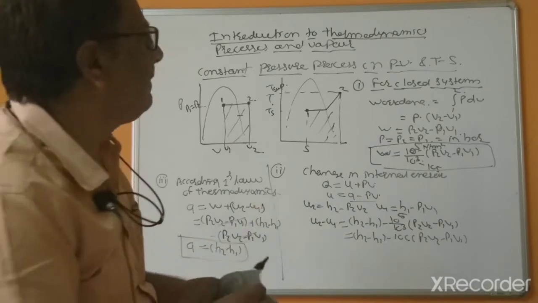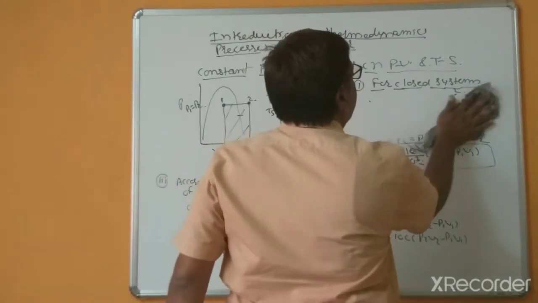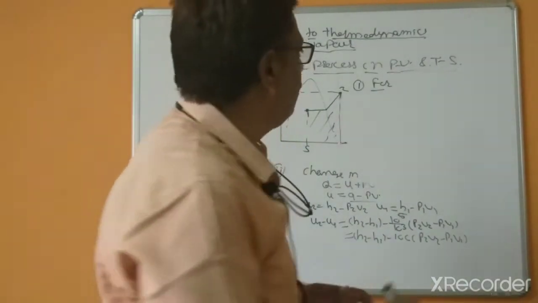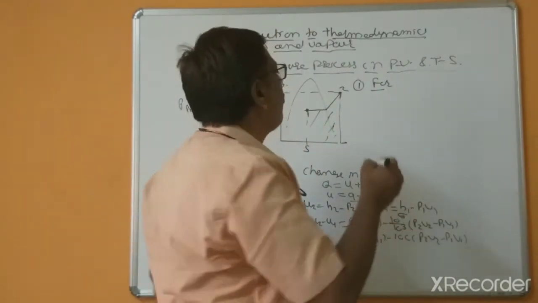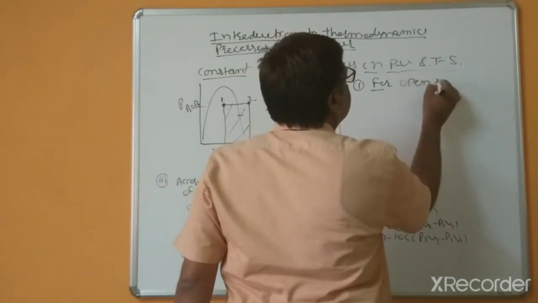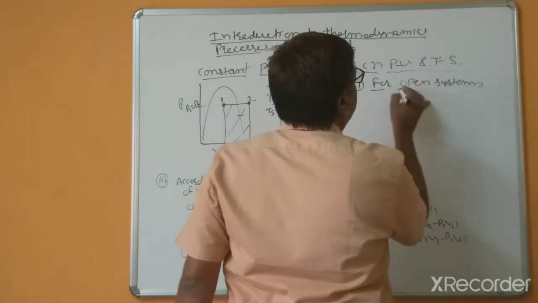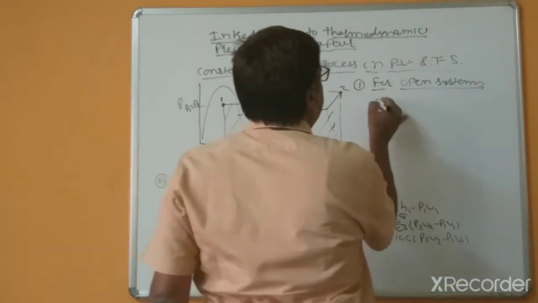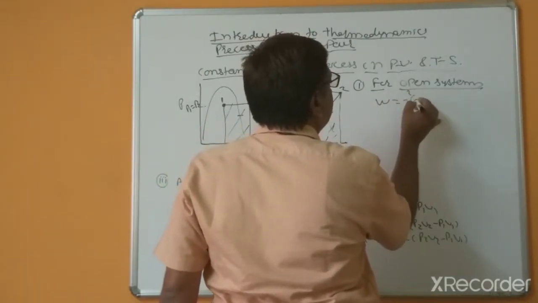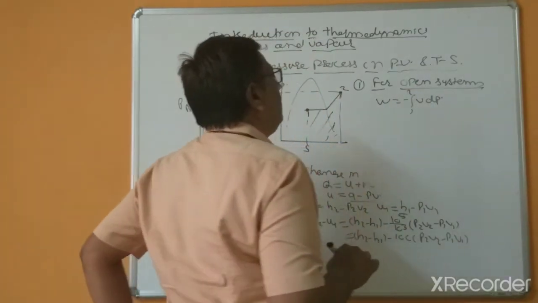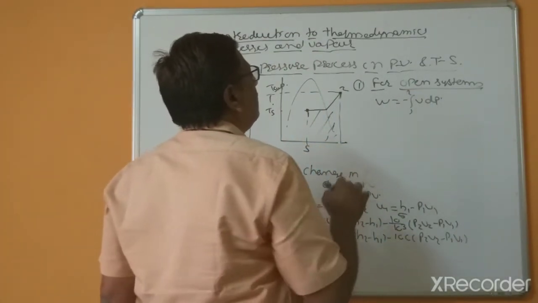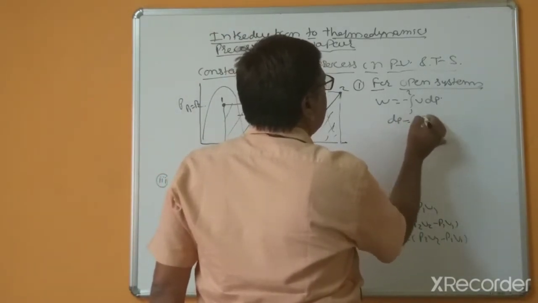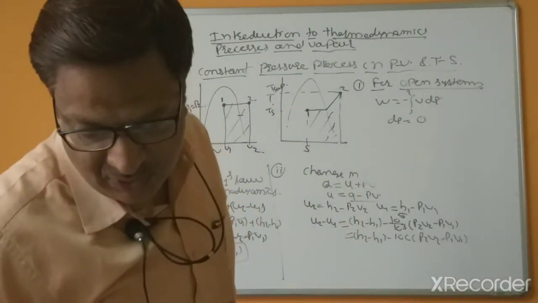For open systems, what is the equation? Work done equal to integration 1 to 2 of V into dP. So that's why, dP equal to 0.